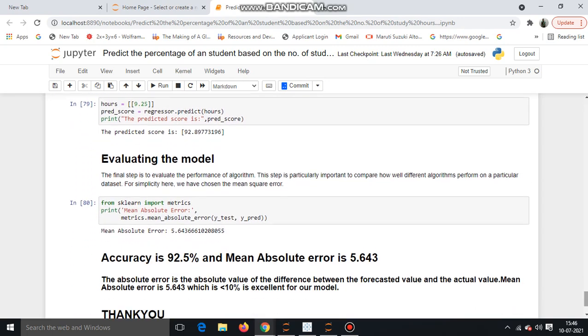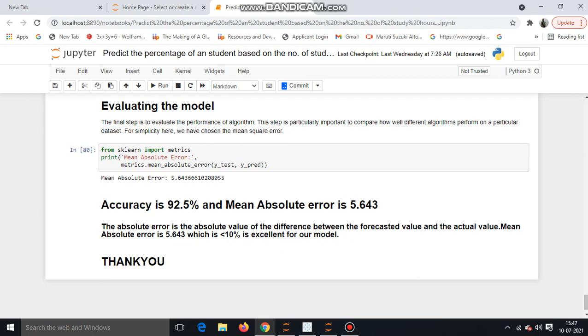And finally, we have to evaluate our model. This step is particularly important to compare how different algorithms perform on a particular dataset. For simplicity, we can choose the mean square error, or you can choose the mean absolute error also. So we use the command for mean absolute error. We get an absolute error of 5.6436 percent.